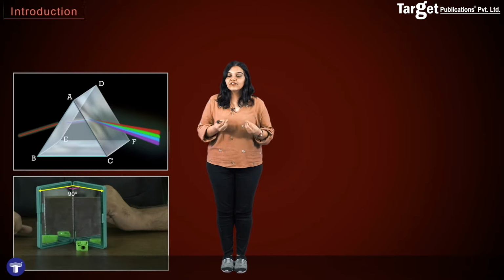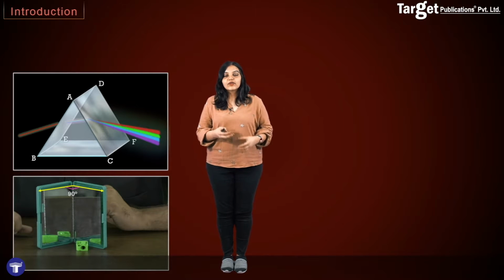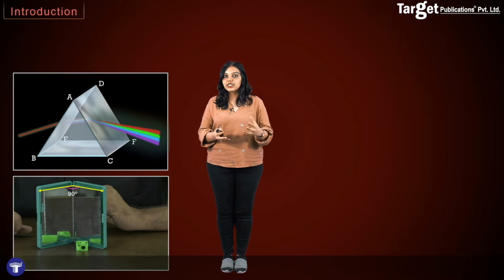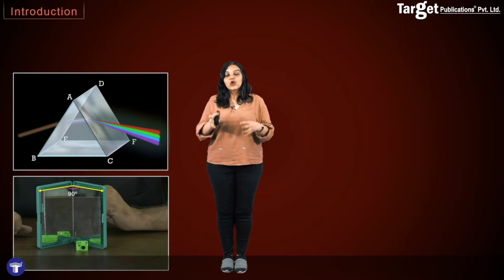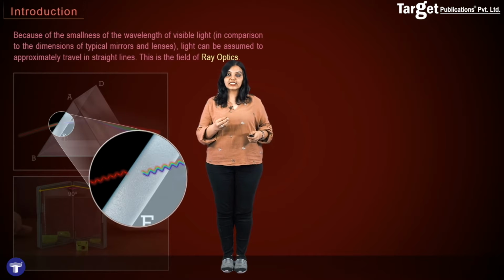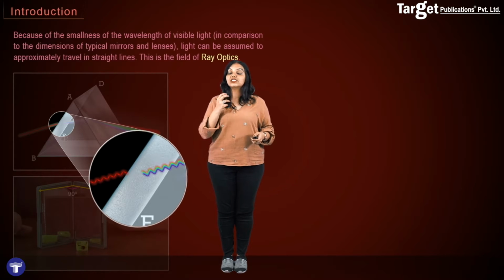You see, the wavelength of light is so small that when we are dealing with objects like prisms and lenses and mirrors, all these objects which we were dealing with in the chapter ray optics, the wavelength of light is very small as compared to these objects. And in such a case, it is safe to assume that light is a straight line.